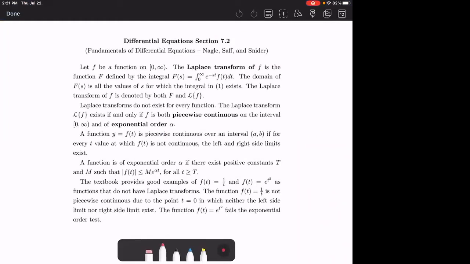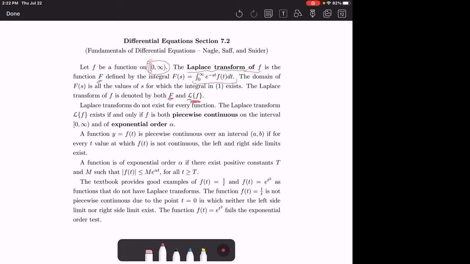This is section 7.2. We're going to start talking about the Laplace transform. If f is a function on [0, infinity), so as long as it exists from 0 to infinity, including 0, that's what that square bracket means, then the Laplace transform of f is the function capital F that is defined by this integral. You take the integral from 0 to infinity of our function f times e to the negative st. The Laplace transform of f is denoted by either capital F or this cursive L of little f.